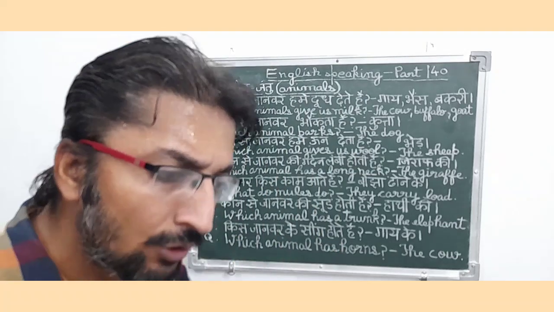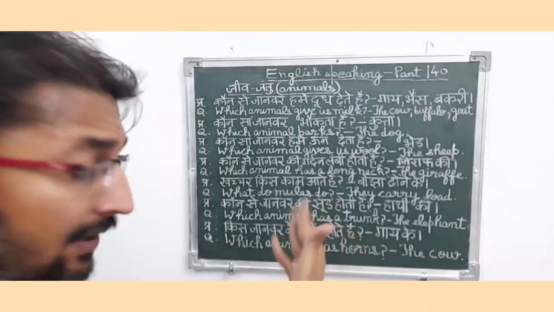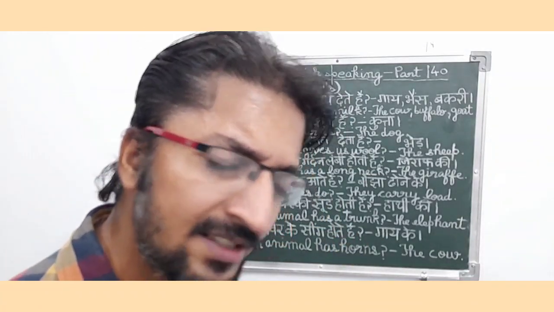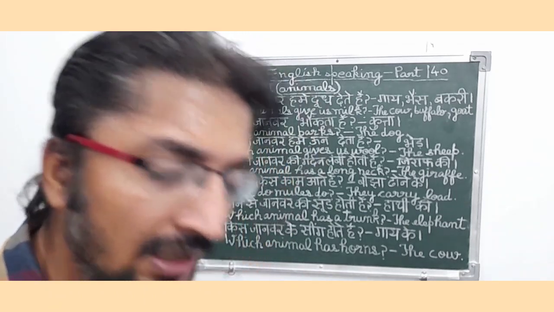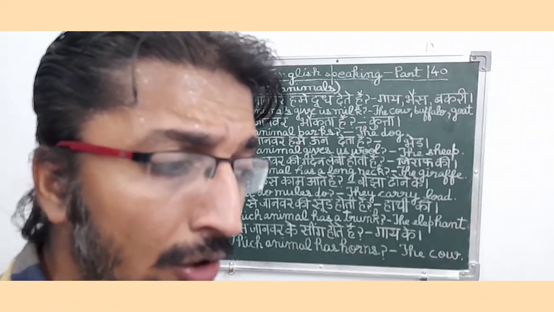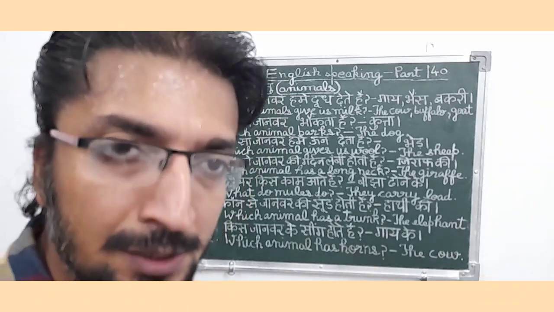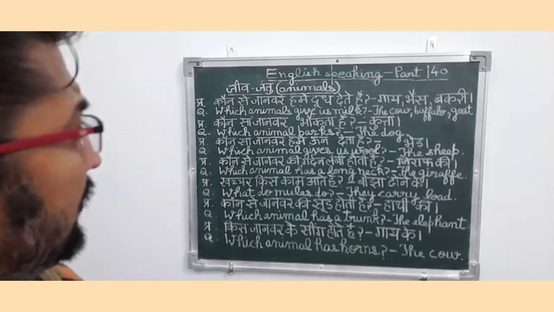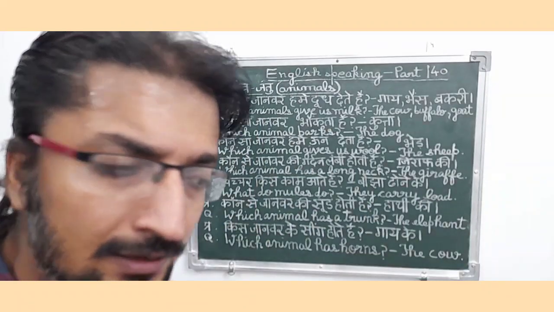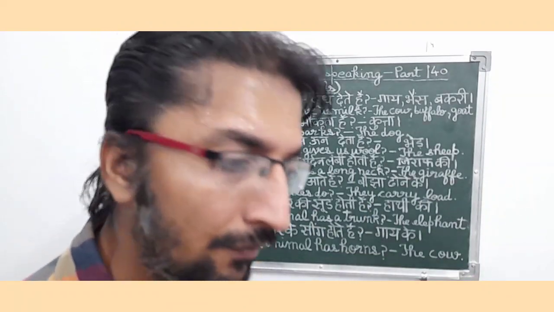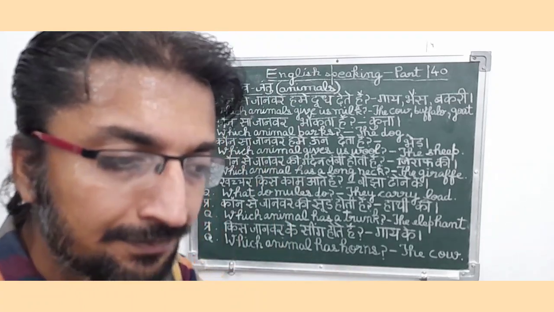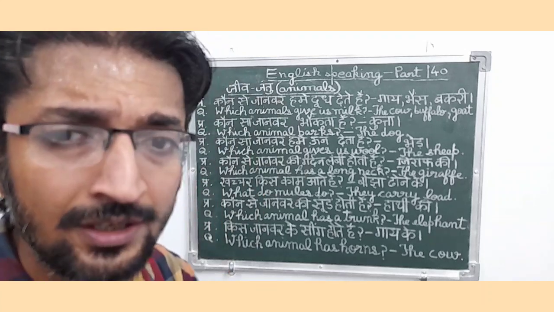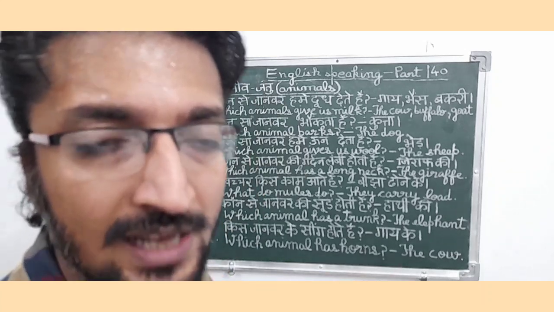So friends, I would like to request you again that please keep practicing these sentences daily, and ultimately at some point of time you will realize that you have become a perfect and fluent English speaker in front of bigger society or in front of bigger perspective. So friends, Jeev Jantu means animals related sentences we normally speak in our day-to-day life when we see animals in our society or in the streets, colony, or in the zoos or wildlife sanctuaries, etc.